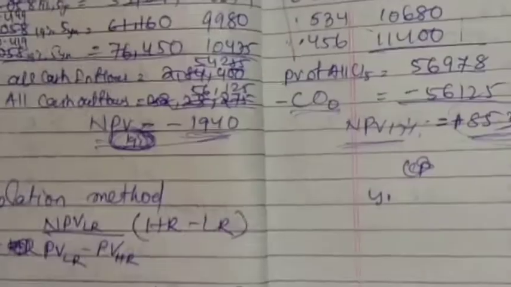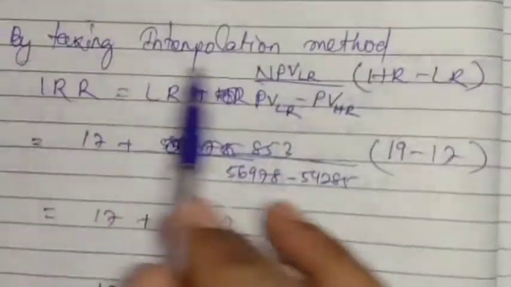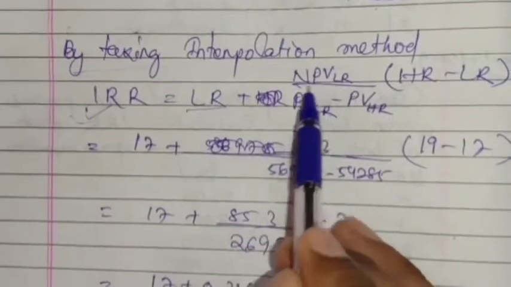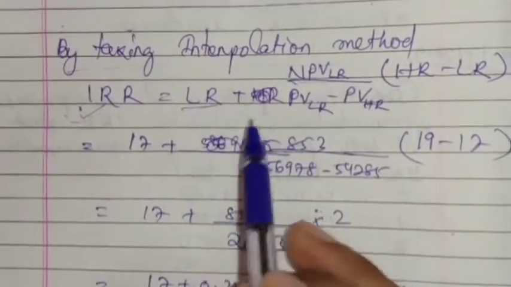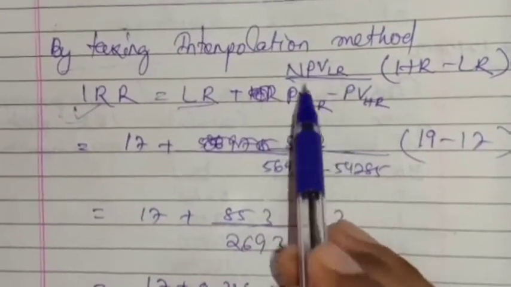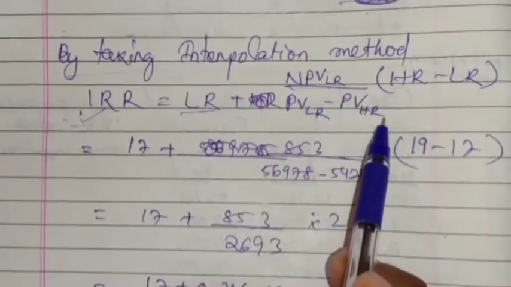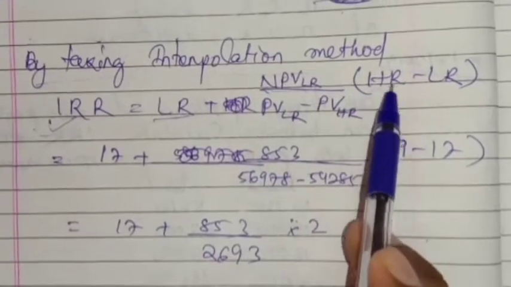By taking the interpolation method, we have to calculate the IRR like this. The IRR formula will be LR plus NPV at LR. LR means lower rate, plus NPV at lower rate divided by present value at lower rate minus present value at higher rate, into higher rate minus lower rate.